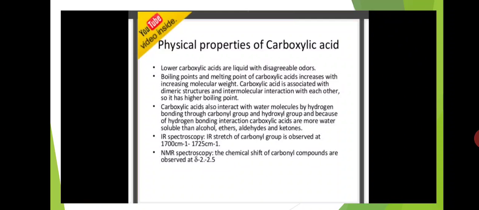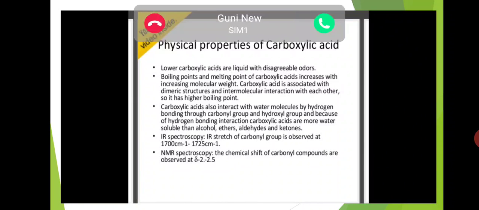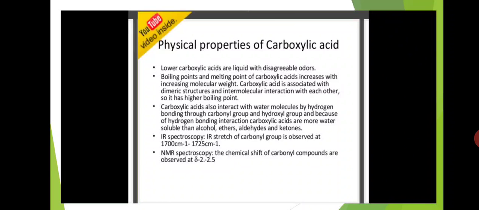And carboxylic acids also interact with water molecules by hydrogen bonding through the carbonyl group and hydroxyl group, and because of hydrogen bonding interaction, carboxylic acids are more water soluble than alcohols, ethers, aldehydes and ketones. Okay, these carboxylic acids form hydrogen bonds with water, so these are more water soluble compared to alcohols, ethers, aldehydes and ketones.